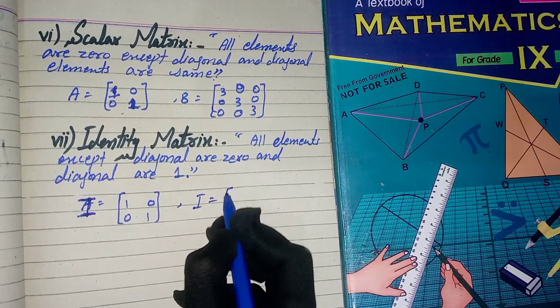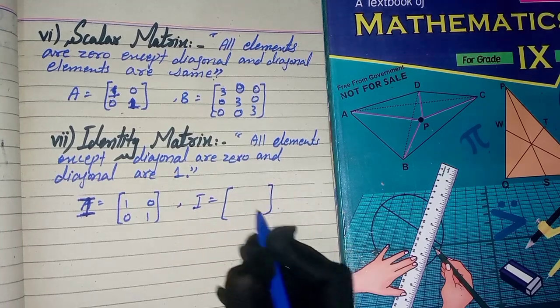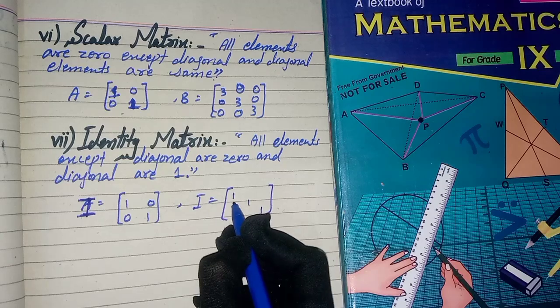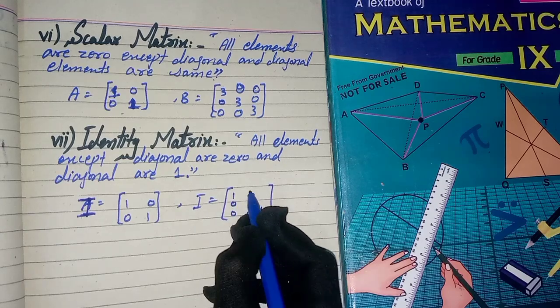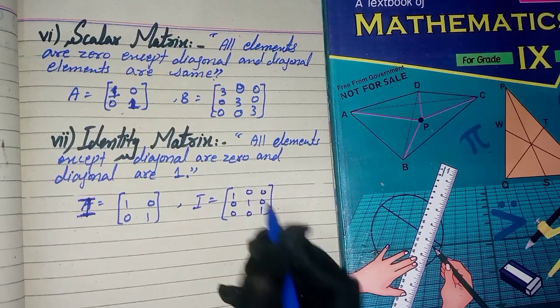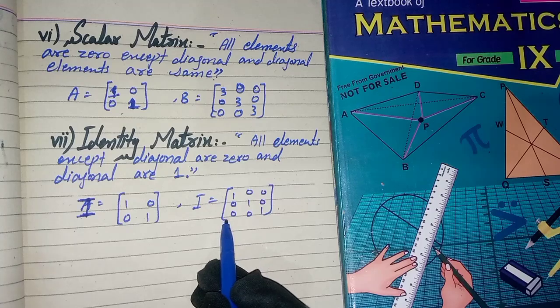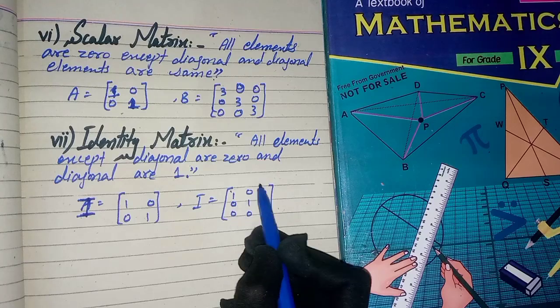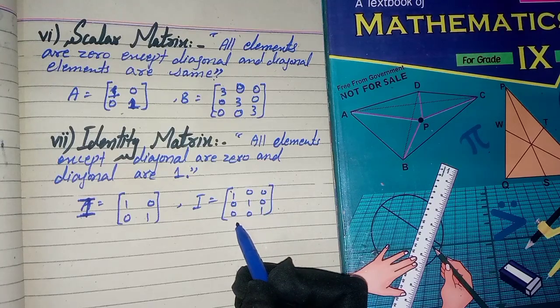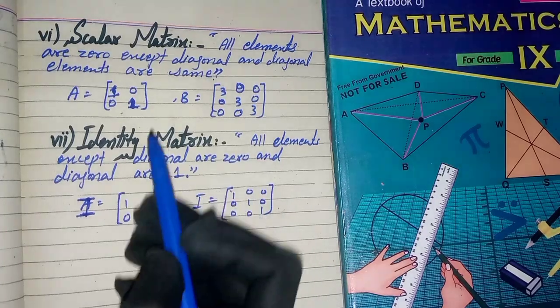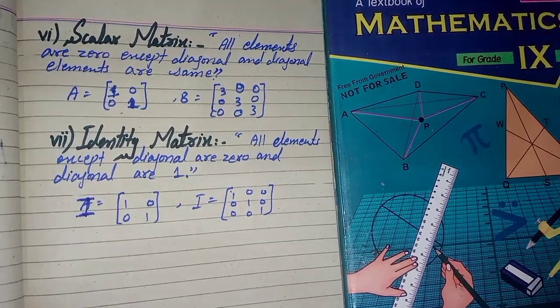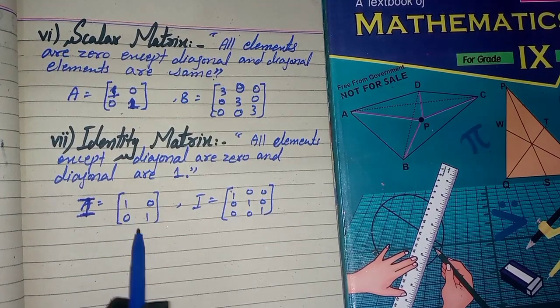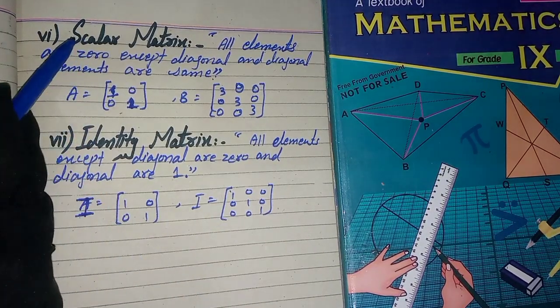One more example: 1, 1, 1 on the diagonal and 0 elsewhere. This is also an example of an identity matrix. Here the diagonals are 1 and all other elements are 0. An identity matrix is also a scalar matrix.